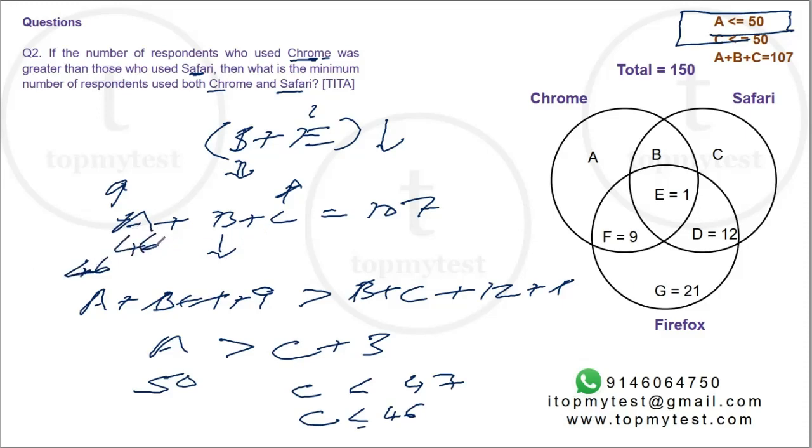So 50 and 46 is 96. 107 minus 96, B minimum value is 11. Plug it here, 11 plus 1, 12. Job done.